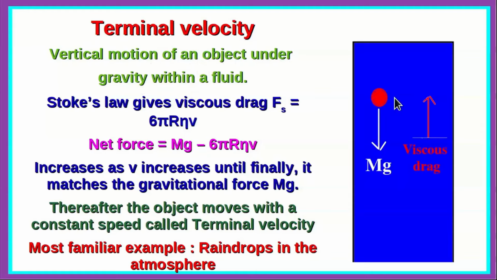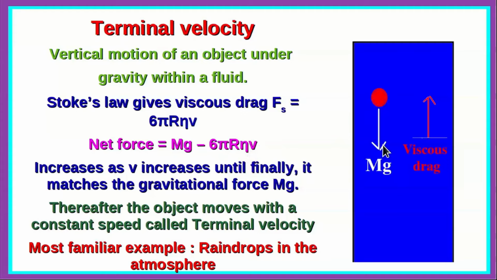Now this motion is governed by Stokes' law, which gives the viscous drag in this case as 6 pi r eta v. Therefore the net force is equal to mg minus 6 pi r eta v. So this will increase as v increases, obviously, as the object moves downward under gravity.